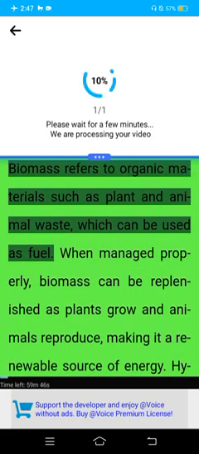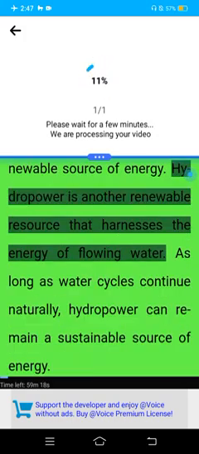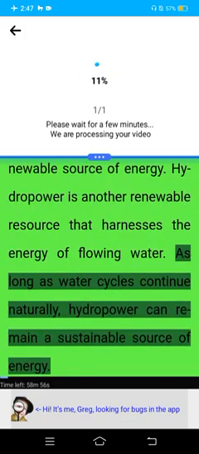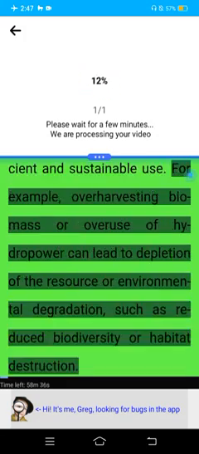Biomass refers to organic materials such as plant and animal waste, which can be used as fuel. When managed properly, biomass can be replenished as plants grow and animals reproduce, making it a renewable source of energy. Hydropower is another renewable resource that harnesses the energy of flowing water. As long as water cycles continue naturally, hydropower can remain a sustainable source of energy. One of the significant challenges with renewable resources is ensuring their efficient and sustainable use. For example, overharvesting biomass or overuse of hydropower can lead to depletion of the resource or environmental degradation, such as reduced biodiversity or habitat destruction.